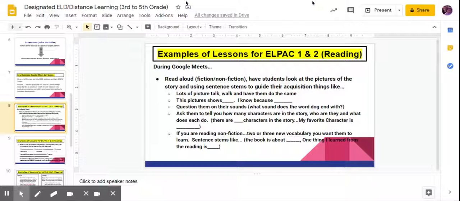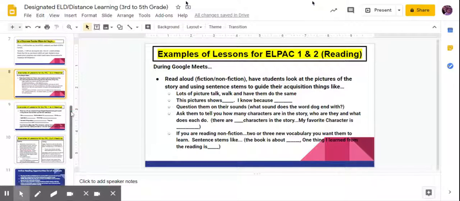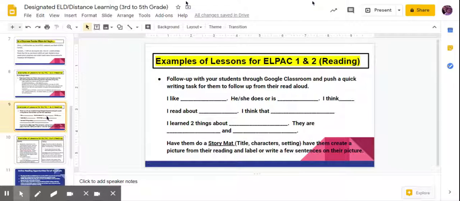If they're reading nonfiction, pick two or three vocabulary words that you might want to teach out of that, and then ask them to talk about or write as a follow up, write some sentences that relate to what you just read over the phone or over the Google Classroom Meet. So the students have some idea of a follow-up. Also, they could do a story map from the reading that you did where they create a title, character, setting, problem. In one page, they can actually draw the story, they can label it, they can write sentences to show their comprehension.